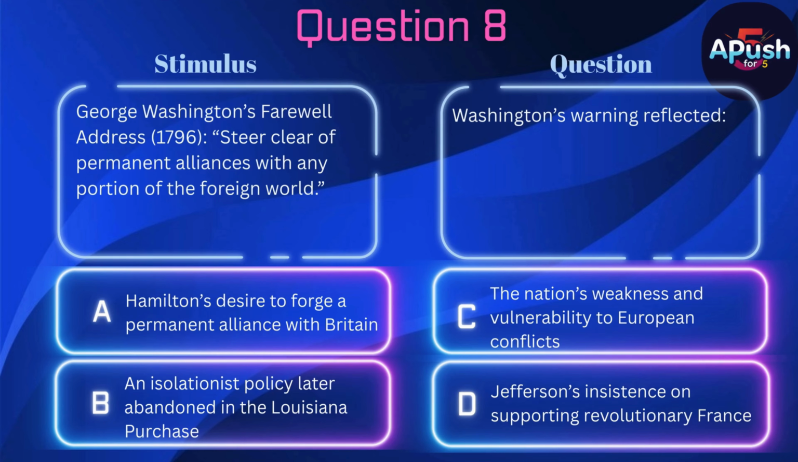C. The nation's weakness and vulnerability to European conflicts. D. Jefferson's insistence on supporting revolutionary France.